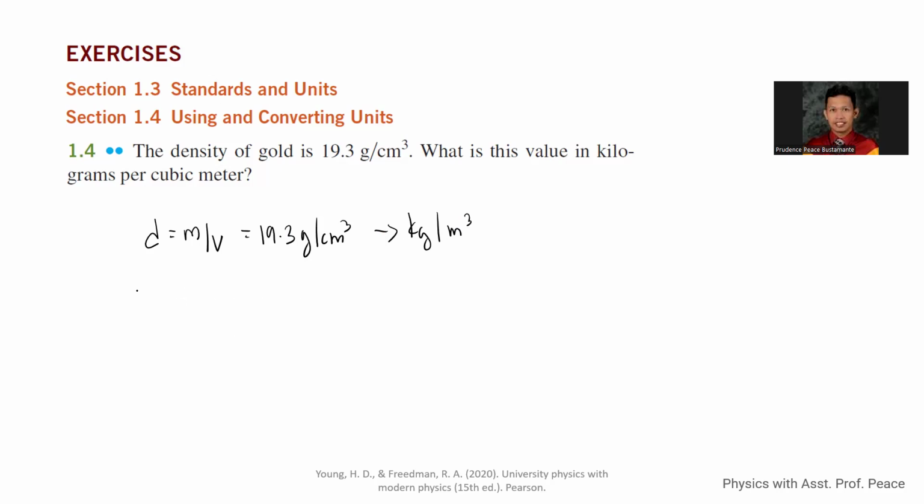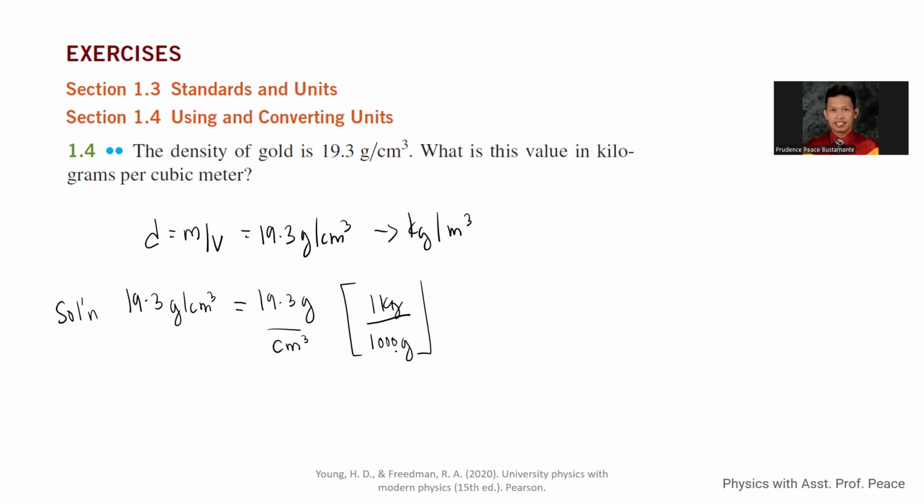So we have, for the solution, 19.3 grams per cubic centimeter. This is equal to 19.3 grams per cubic centimeter. We multiply it by a conversion factor. We know that 1,000 grams is equal to 1 kilogram.